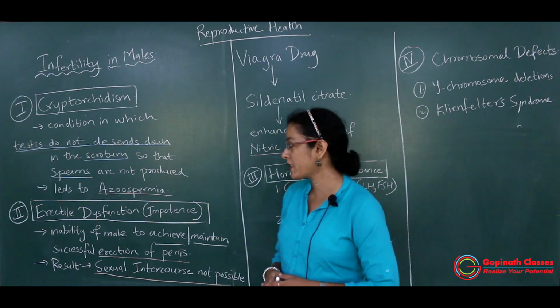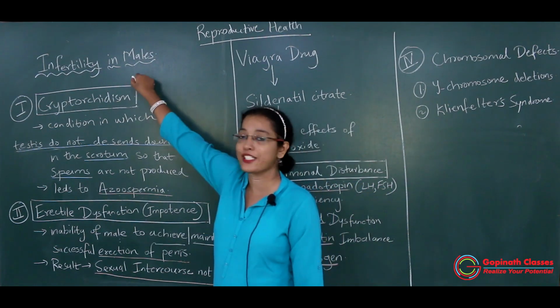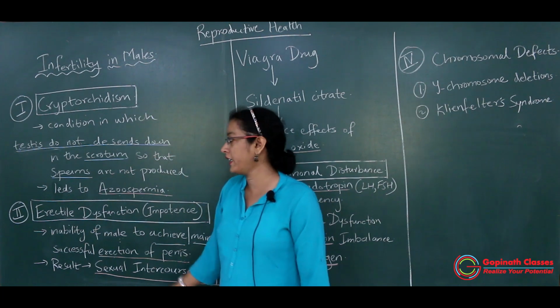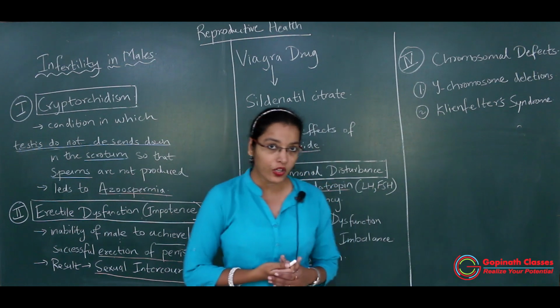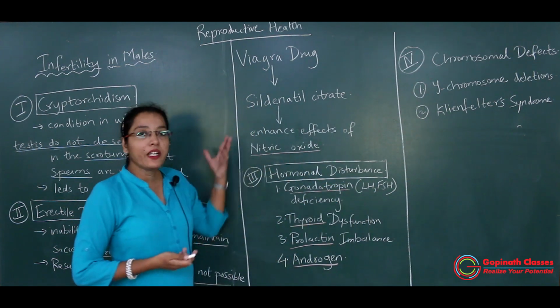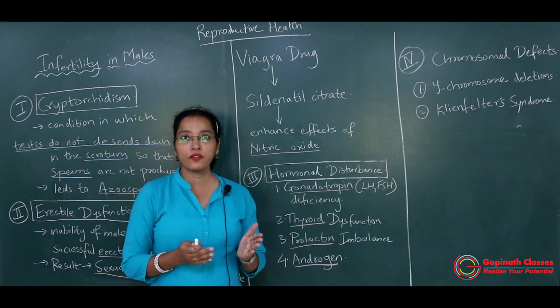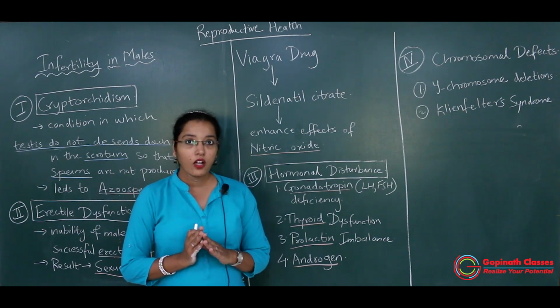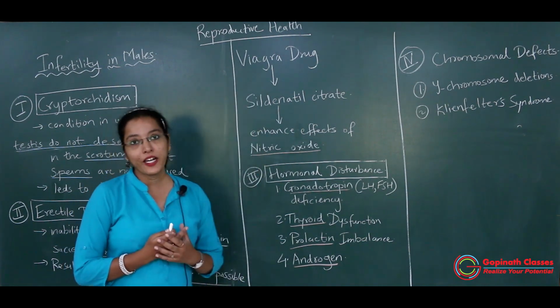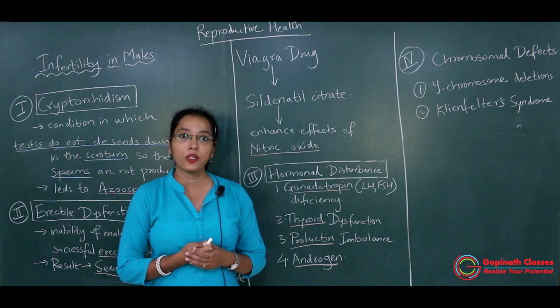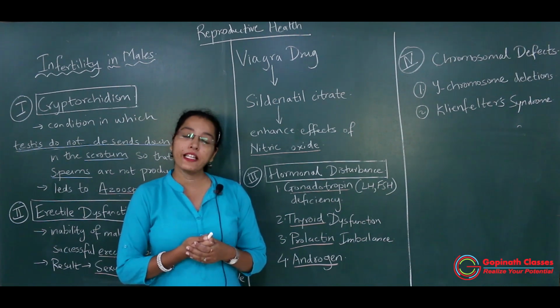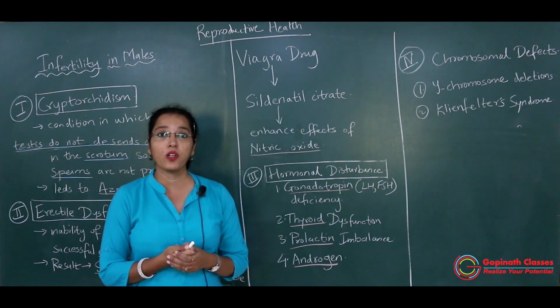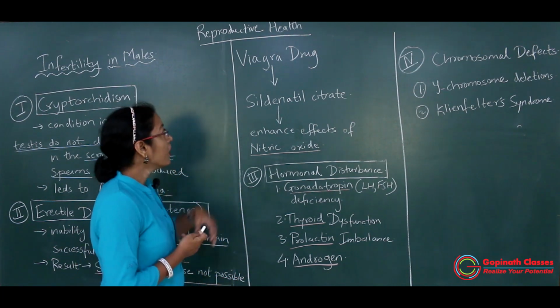Got it? So this is the second factor which leads to infertility in males, that is erectile dysfunction, that is impotency. Now there is one drug for treating this impotency, and this drug is quite effective for erection of the penis, which will help in proper erection and proper sexual intercourse.